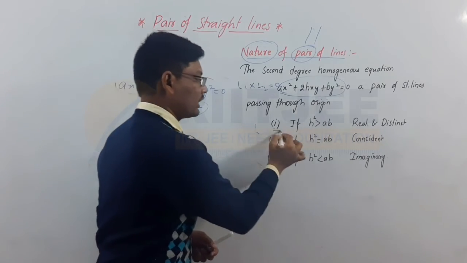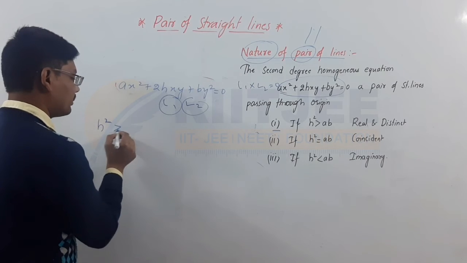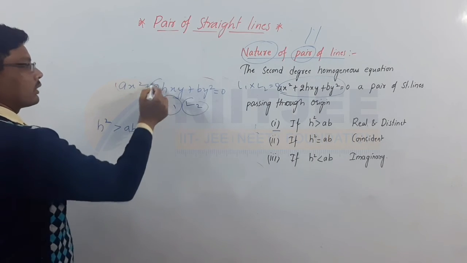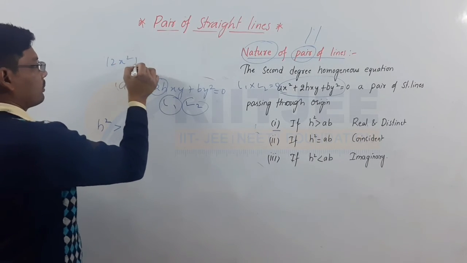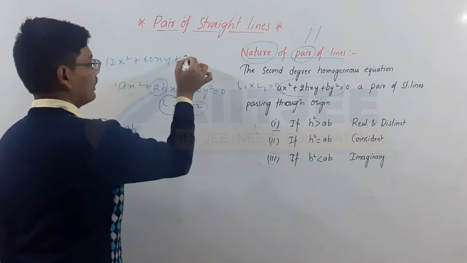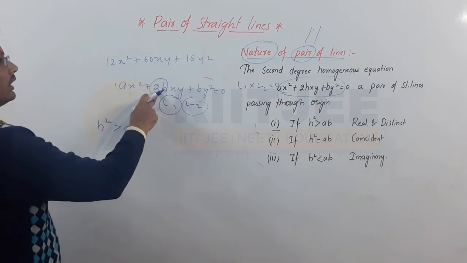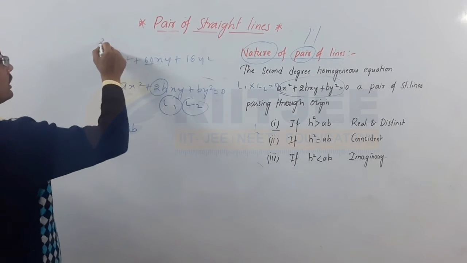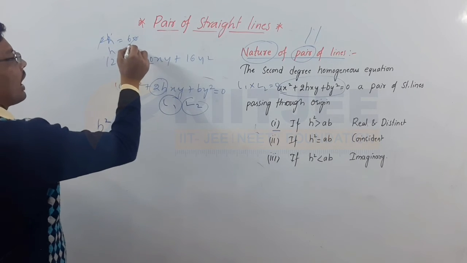Observe clearly, the first condition: if h square is greater than ab. In this expression, h square is greater than ab. For example, 12x square plus 60xy plus 16y square. Here 2h is equal to 60, so h will become 30, half of that one.